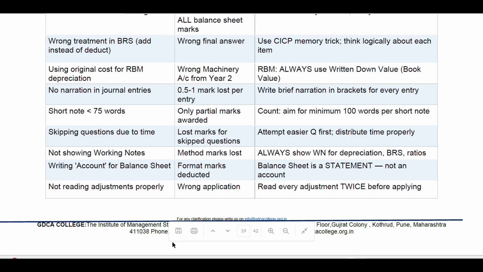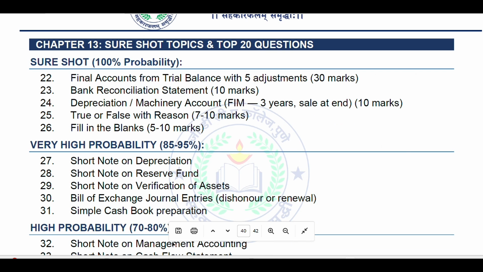Writing an account for the balance sheet gets format marks deducted. A balance sheet is a statement, not an account. Not reading adjustments properly leads to wrong application. Read every adjustment twice before applying.